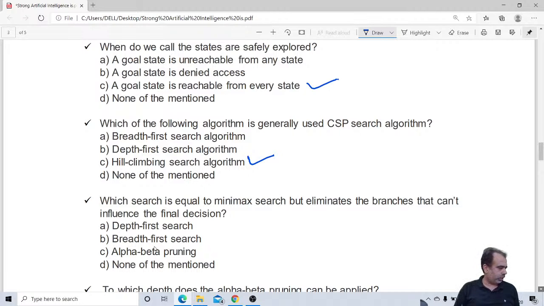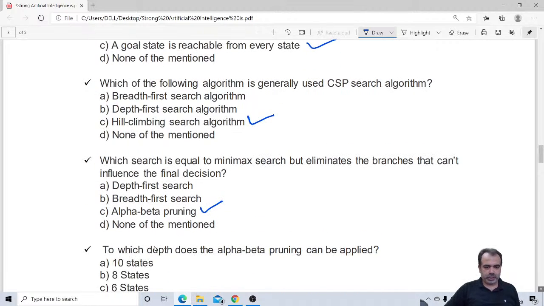Eliminate means alpha beta pruning, right? Very good. Pruning means to cut the branches, or eliminate the branches. So this is the answer, and everybody marked it correct. Alpha beta pruning, right. So let me move towards the next one.